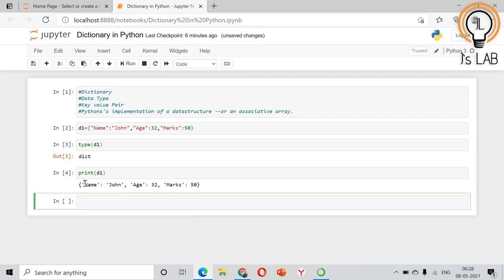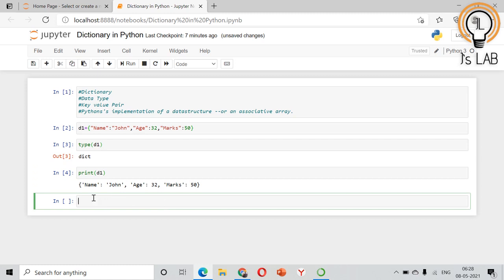See, this is how it looks. There are 3 key value pairs you can see. For the name key, value is John. For the age key, value is 32. For the marks key, value is 50. And that way it will be stored. Here, I already told you duplication is not allowed. So what happens if you enter the same thing again?